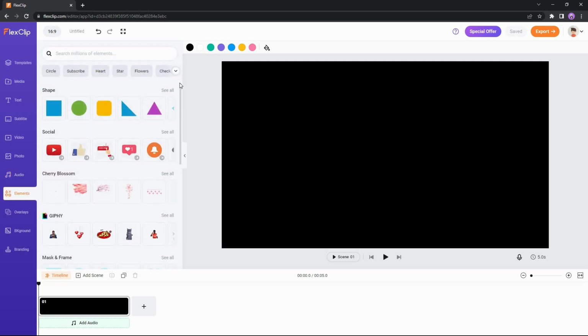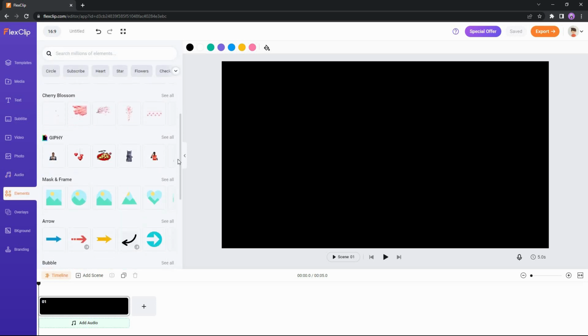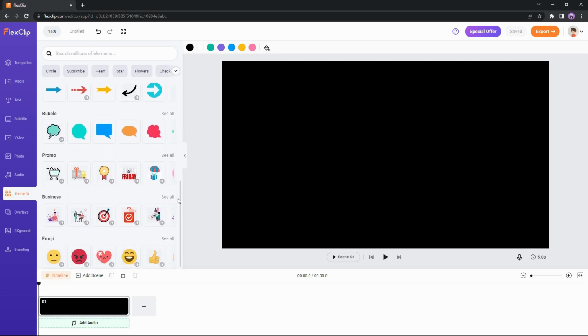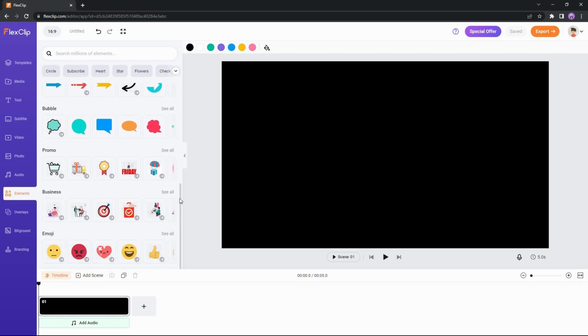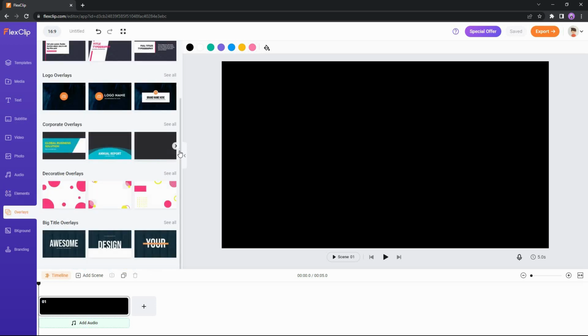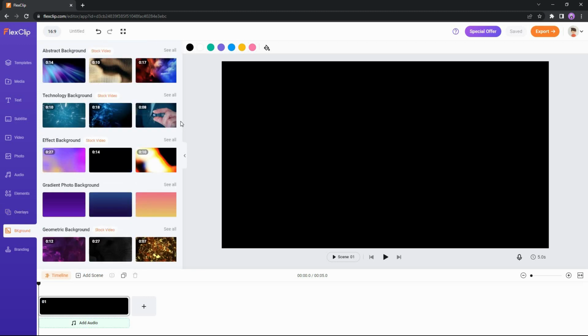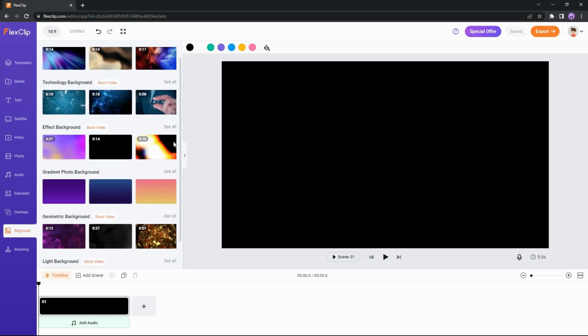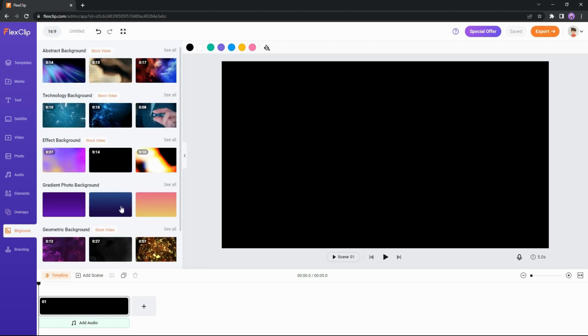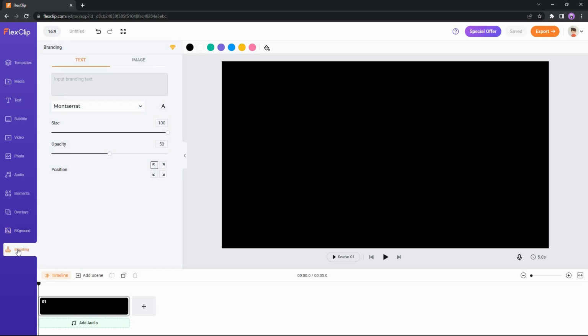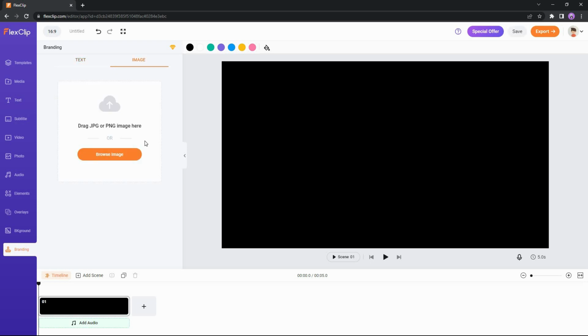And then there is the elements section. I really like how they have provided a lot of different types of elements, unlike some other editors that only give you the option to add emojis and shapes. You can also add different types of overlays to your video. If you want to change the background of your video, you can do that from this section. You can add stock video. You can also add a photo background. If you want to add branding to your video, you can do that from this section. You can add any type of text. You can also add the logo of your brand.